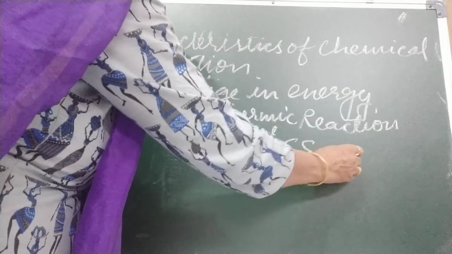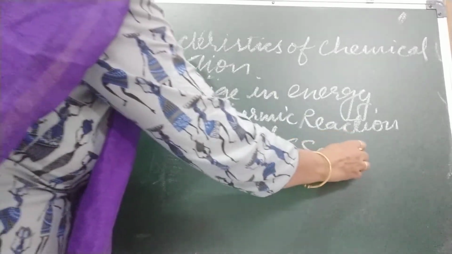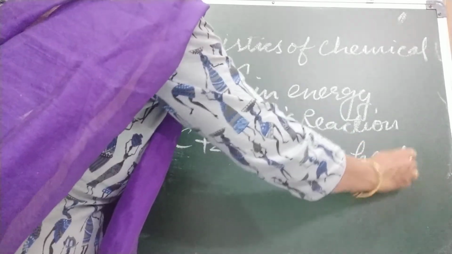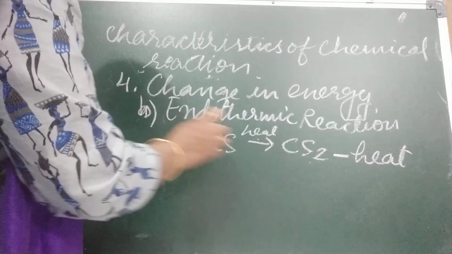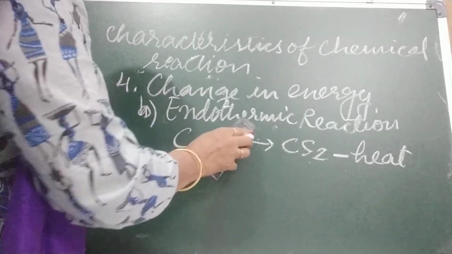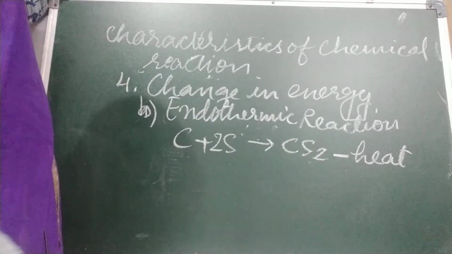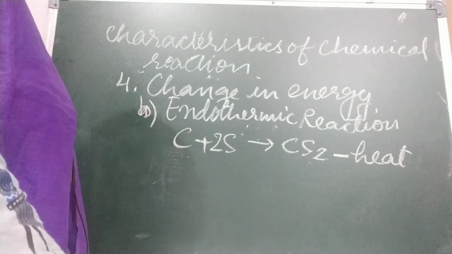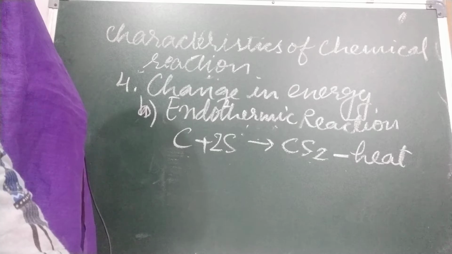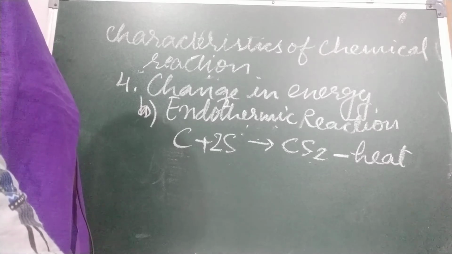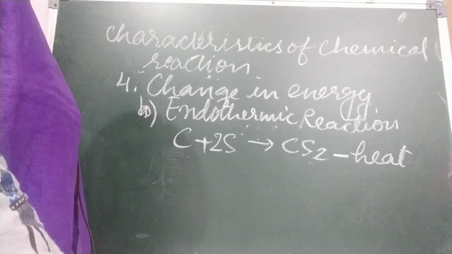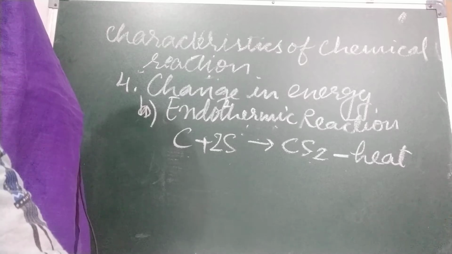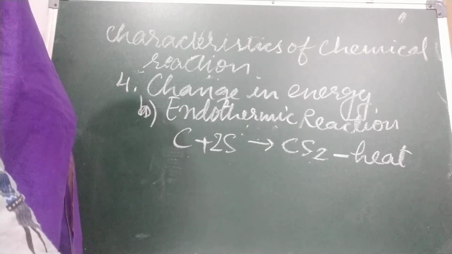So we can write minus heat on this side or plus heat on this side. Our second example: when nitrogen and oxygen are heated to a high temperature, they react to form nitric oxide. Heat is absorbed in the reaction.